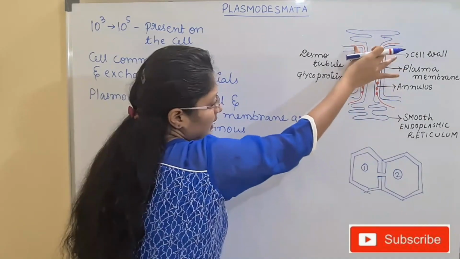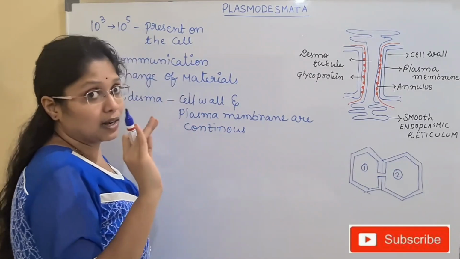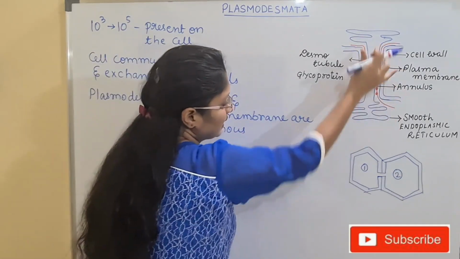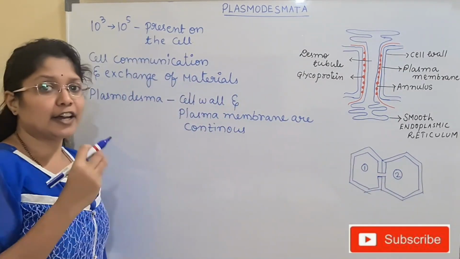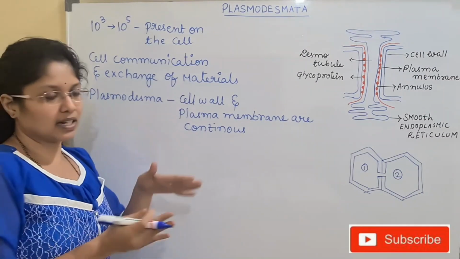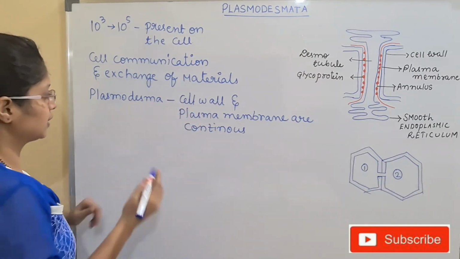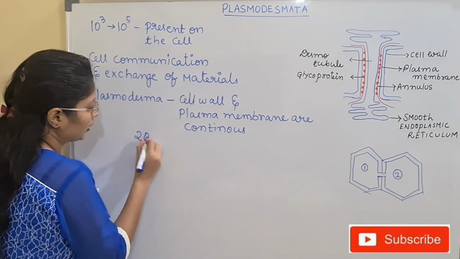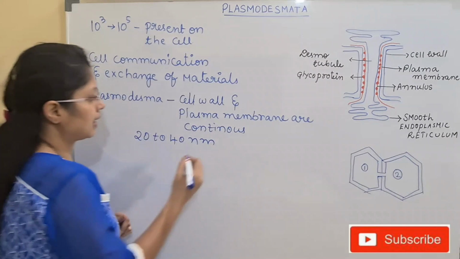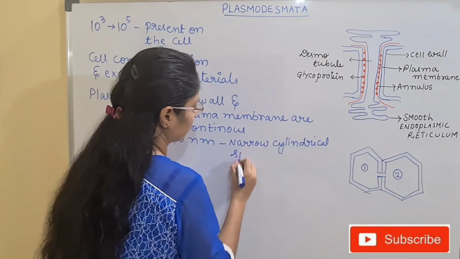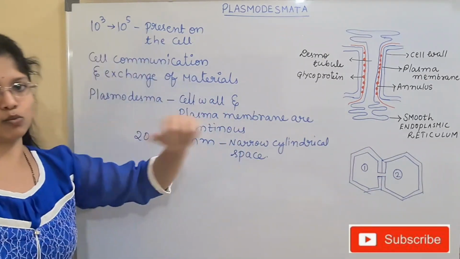Other than these structures, in the center I have given many structures that are not called plasmodesma. The channel that is created by the cell wall and the plasma membrane is known as the plasmodesma. It is a hollow, narrow cylindrical structure ranging around 20 to 40 nanometers. Plasmodesma is the narrow cylindrical space created by the plasma membrane and the cell wall.